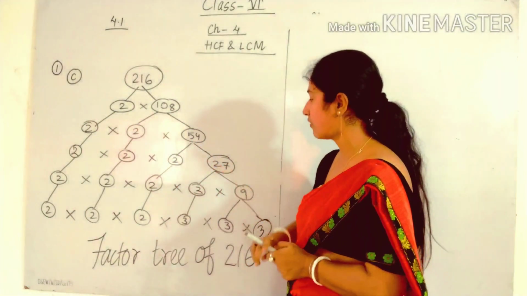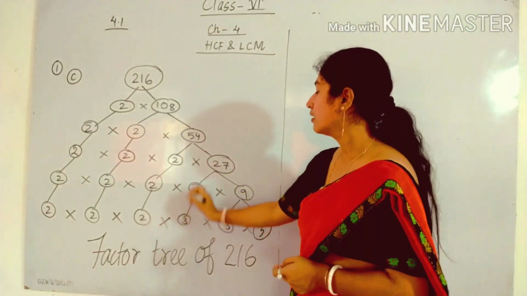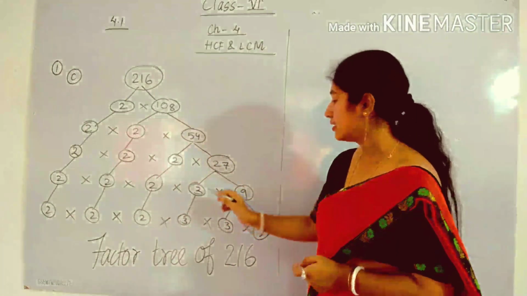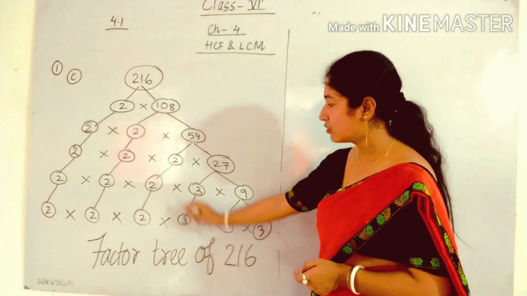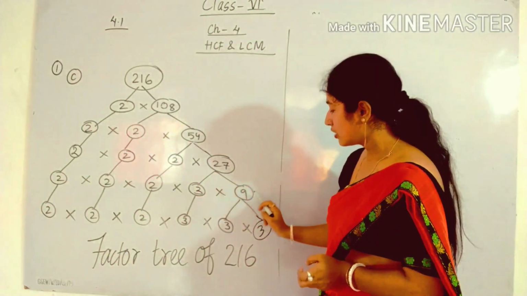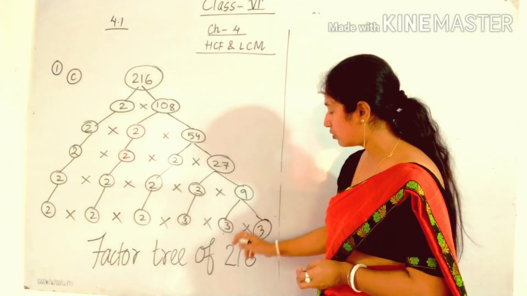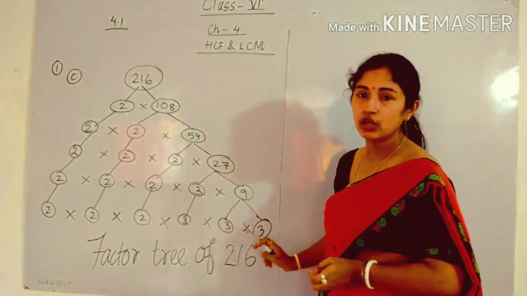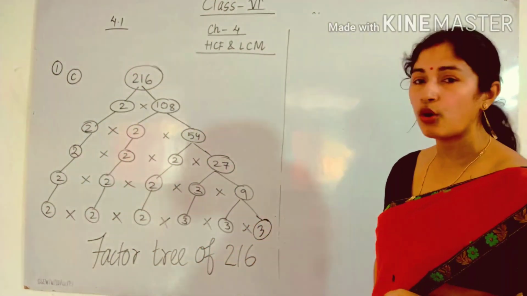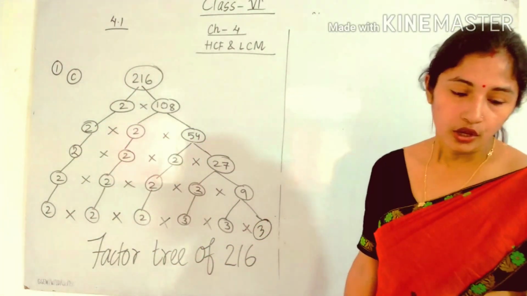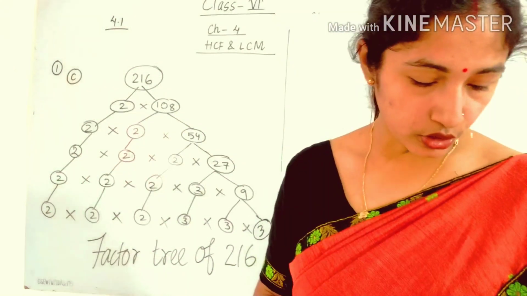So 2 into 27. Next, again 27 can be factorized into 3 into 9. So again 3 you have to write same. So 2 again is same. So 9 again you can factorize into 3 and 3. So in the last line you have to write the factor tree of 216. Okay.